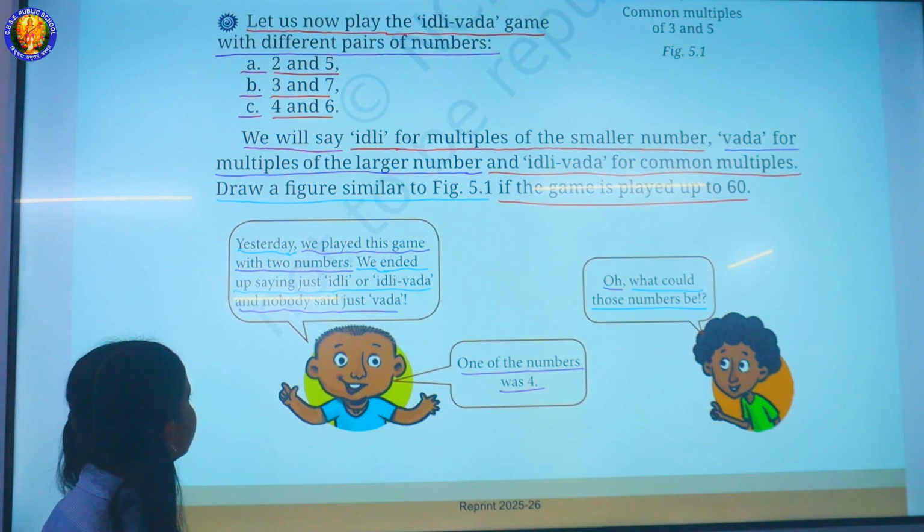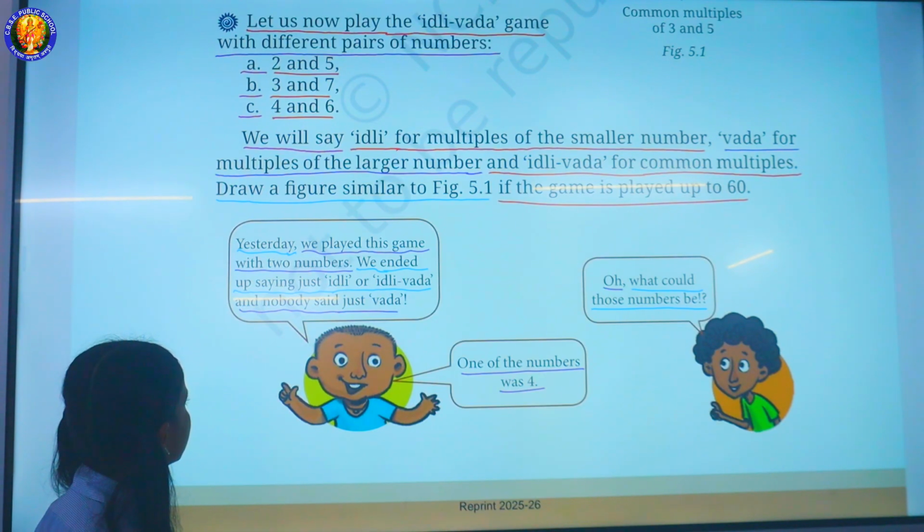We will say Idli for multiples of the smaller number, Vada for multiples of the larger number, and Idli Vada for common multiples. Draw a figure similar to figure 5.1 if the game is played up to 60.